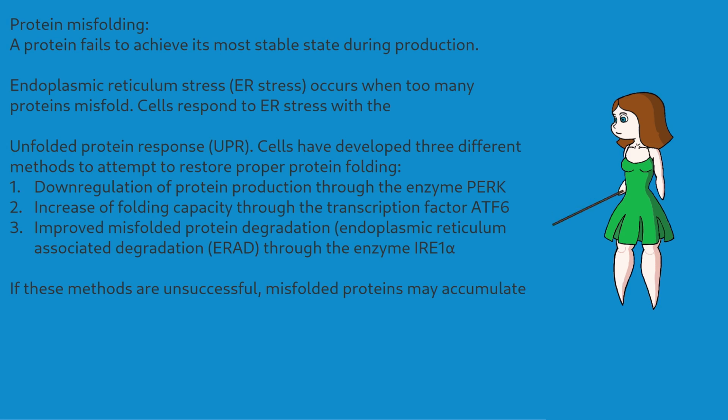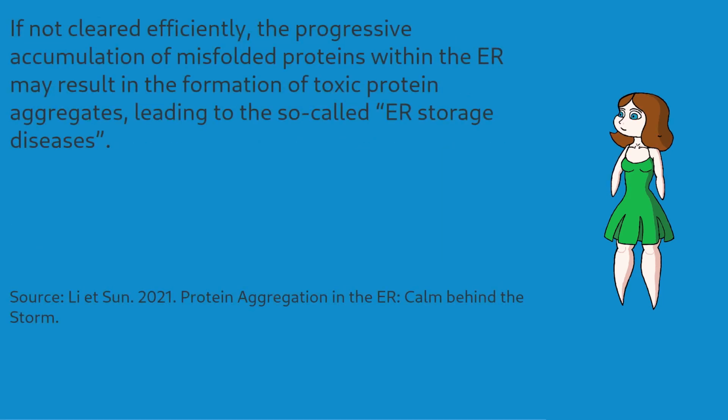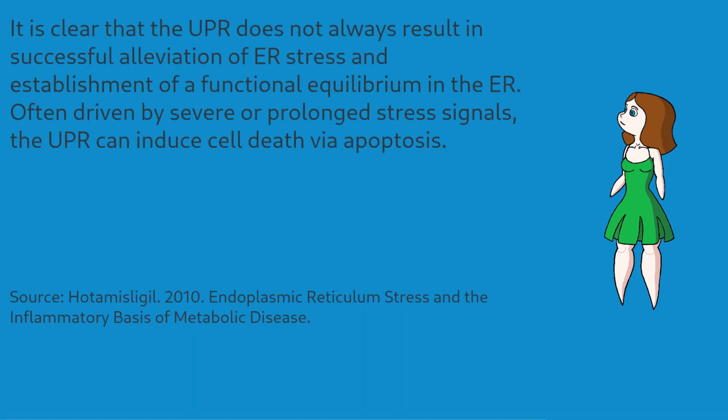And 3. Improved clearing of misfolded proteins through upregulation of endoplasmic reticulum-associated protein degradation. If the degradation mechanisms are overwhelmed, aggregates of misfolded proteins may form. If normal protein production cannot be restored, cell death may be initiated.